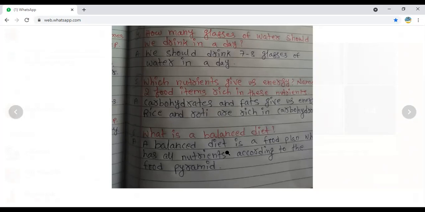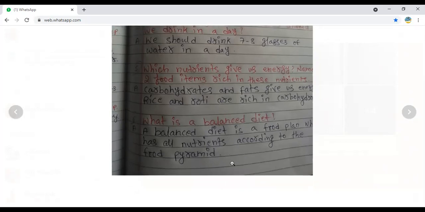Next one, what is balanced diet? It is the most important question I will surely give you in the exam. So no doubt in that. So look after the balanced diet. A balanced diet is a food plan which has all nutrients according to the food pyramid. In the food pyramid, we are having 5: carbohydrates, proteins, vitamins, minerals as well as fats.